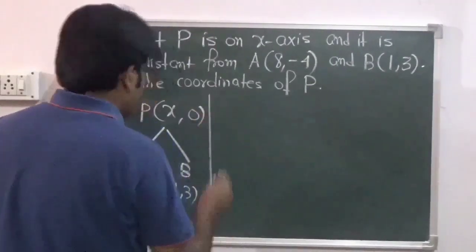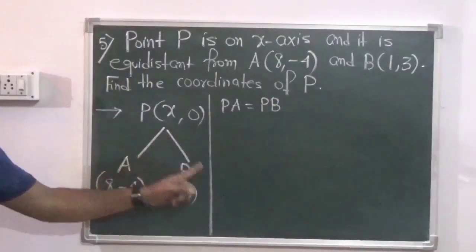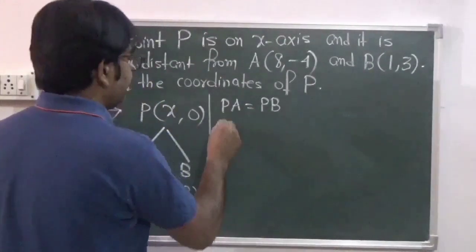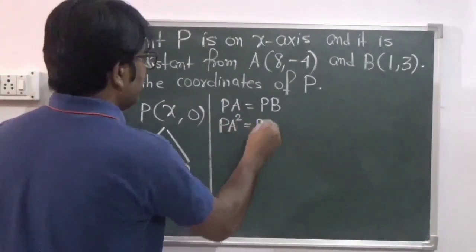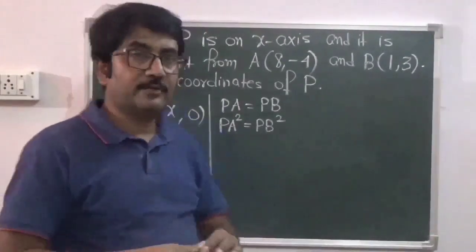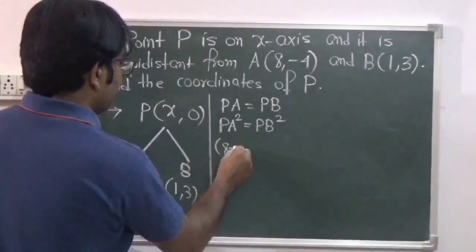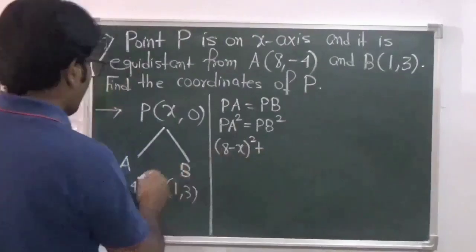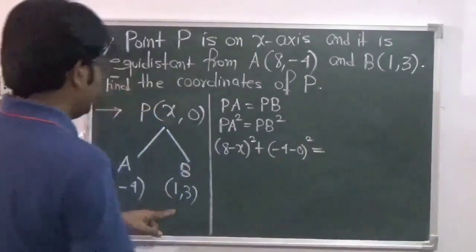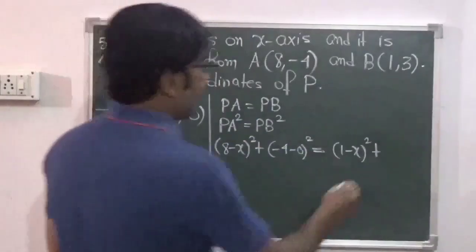So that means we have PA equals PB, because P is equidistant from the two points A and B. So we can write it as PA square equals PB square. In that case, directly we are removing the square root part. So PA square, we can write as (8 minus x) square plus (-4 minus 0) square equals (1 minus x) square plus (3 minus 0) square.